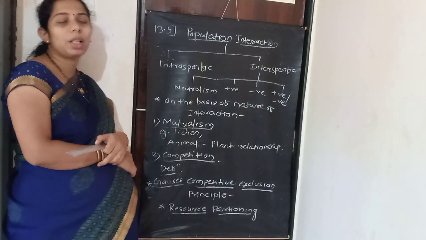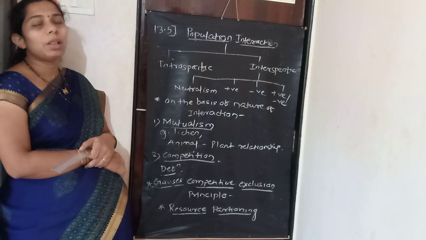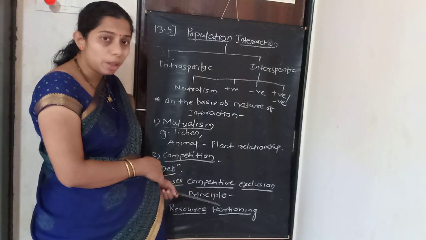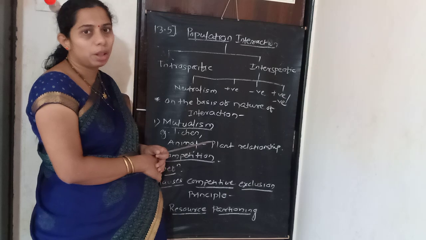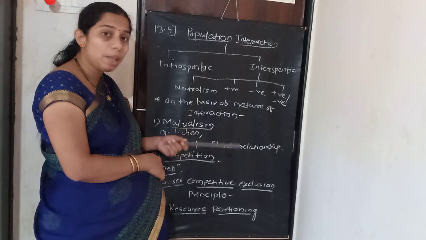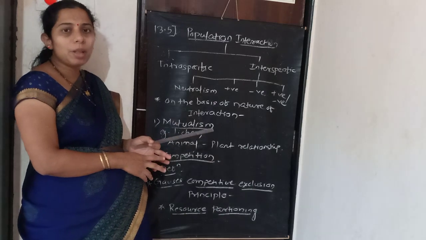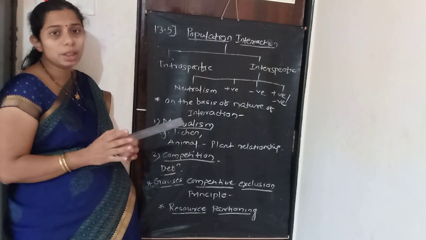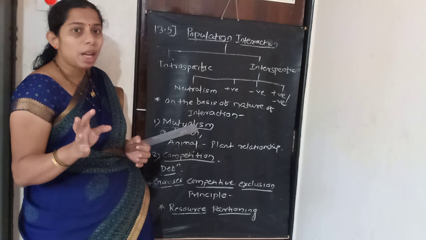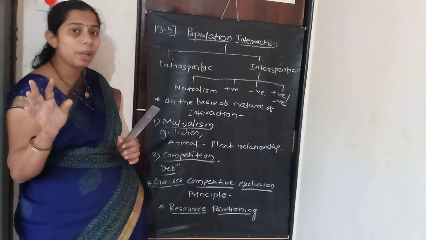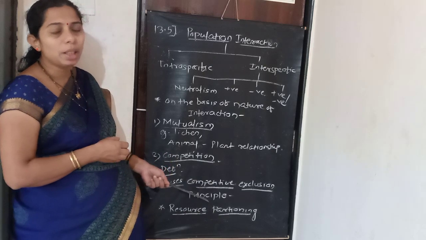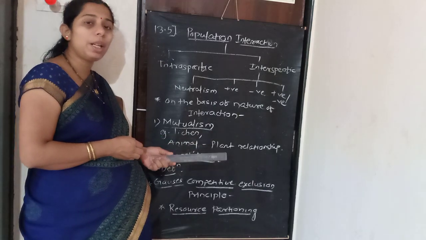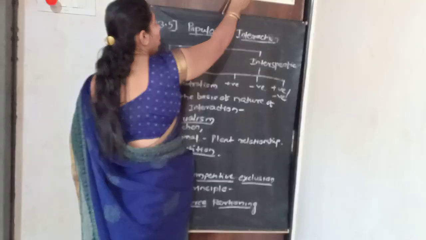After that, resource partitioning. Resource partitioning means organisms compete with each other for the same resource of food, but they avoid this competition by choosing different times for feeding. For example, a leopard chooses a different time for feeding in the case of a lion pride. म्हणजे एखाद्या जंगलामध्ये जर सिंह असेल तर तिथे चित्ता जाणार नाही, तो सिंहालाच तिथे राहायला देणार, आणि ज्यावेळी सिंहाचं फीडिंग त्या एरियामधून संपेल त्यावेळी तो तिथे प्रवेश करेल and then start their feeding. OK, it is called choosing their feeding habitat or feeding time after the other one.